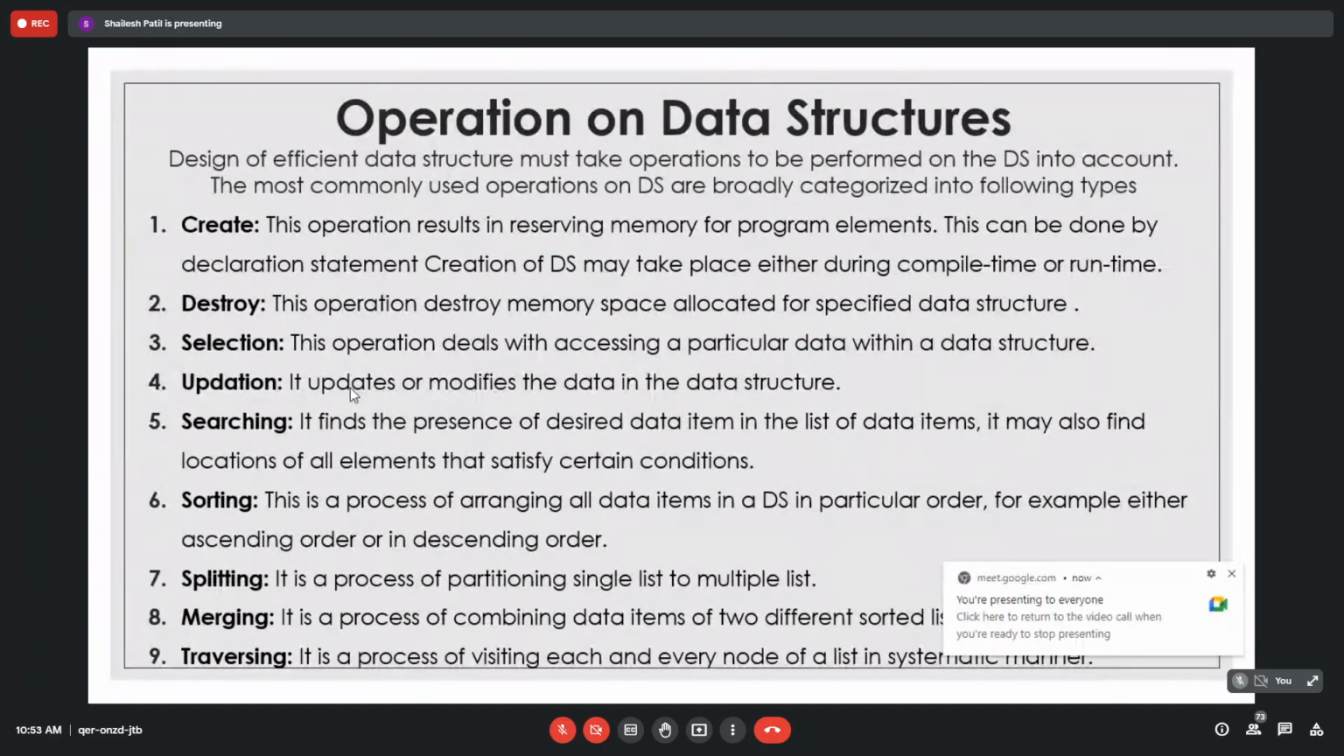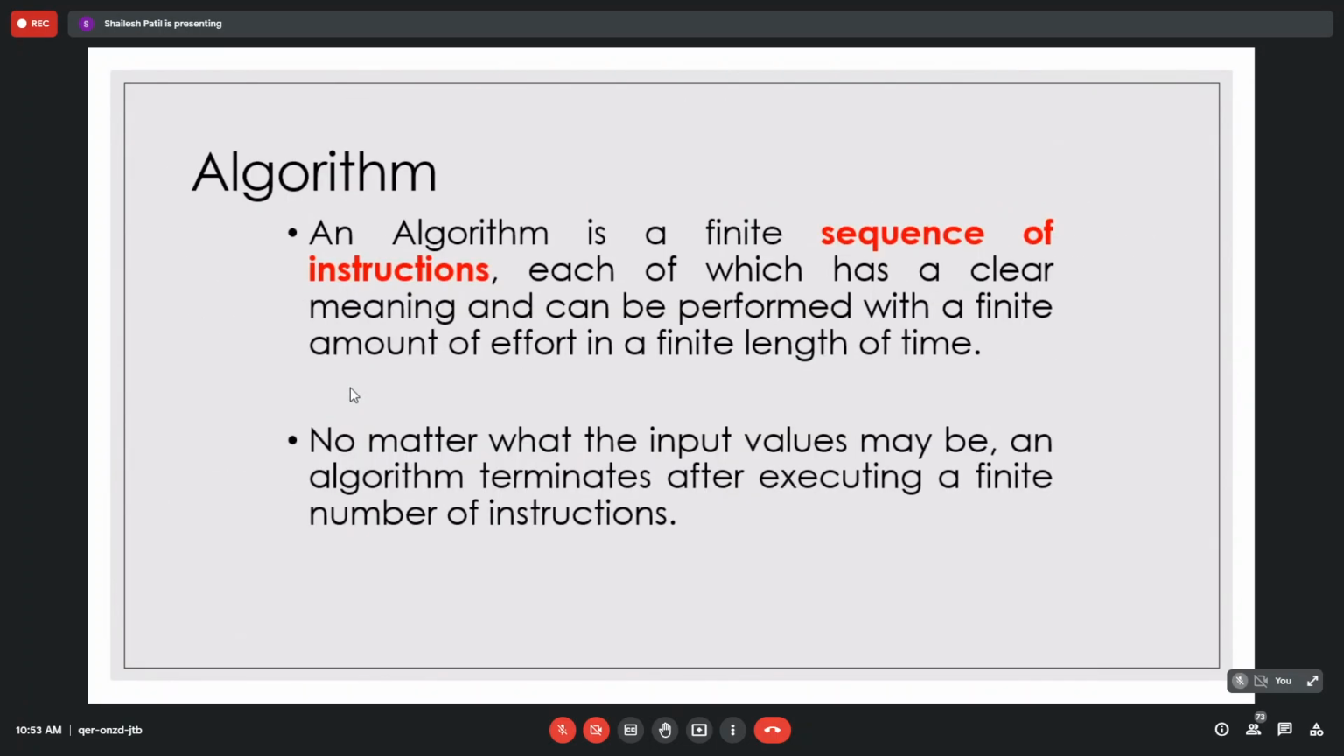Selection deals with accessing a particular location, updating, searching, sorting, and splitting. Suppose you have created one array or one list, you have to split it into two arrays or two lists. You may also have to merge two arrays or lists. Traversing means going through that particular data structure, for example going index-wise through an array. These are the various operations that we will come across.